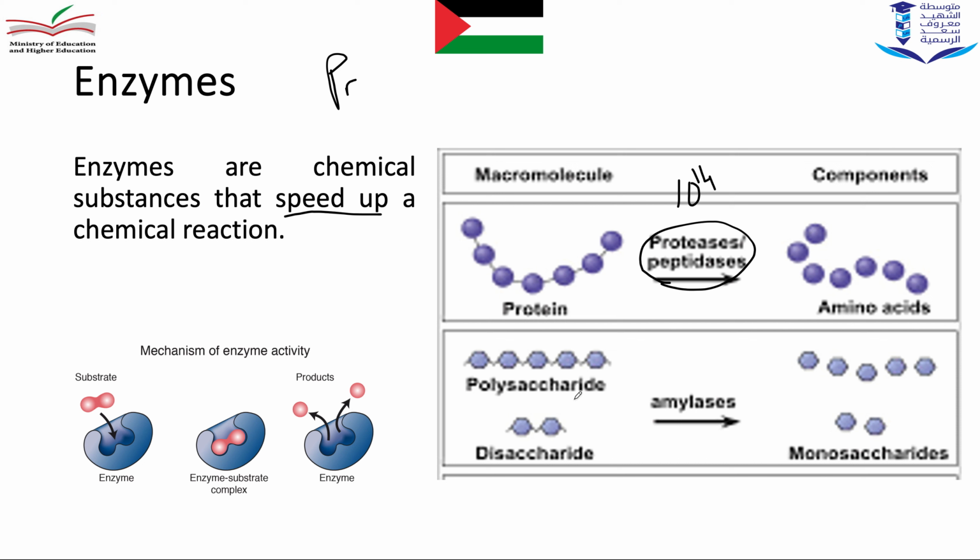Here in this diagram you can see the enzyme and the substrate. The substrate comes into the enzyme and it's transformed into products. So the substrate is digested into products.